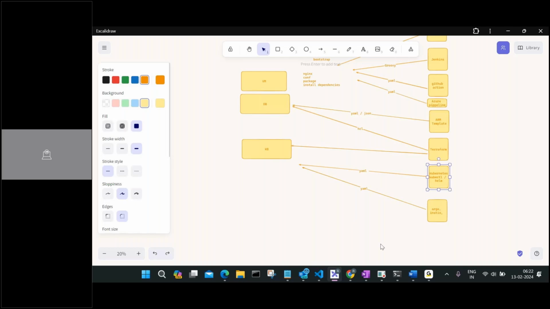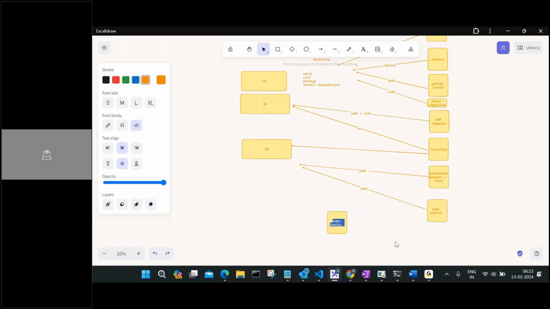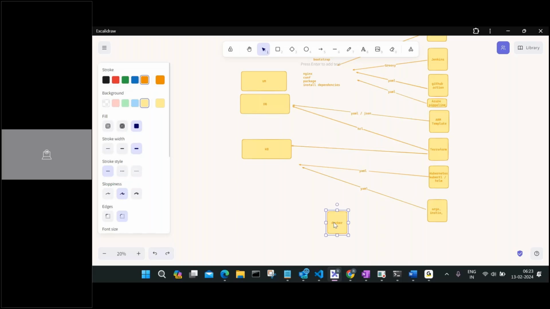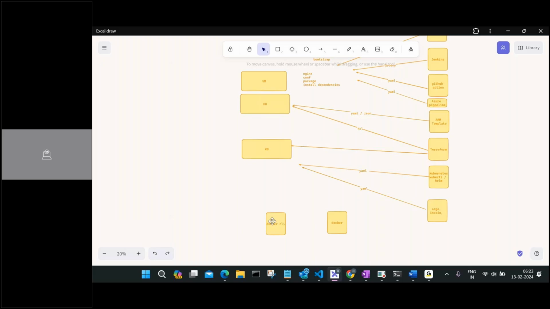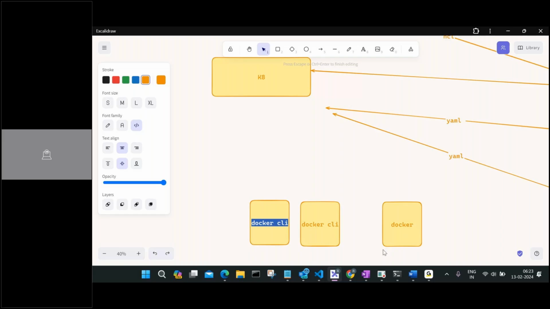Now, when you talk about Docker, it is not a tool or a technology. It is kind of like a package manager, or building a package. To run or create a Docker image, you need two things. One is the Docker client, which is nothing but your CLI, and the second is a Dockerfile.